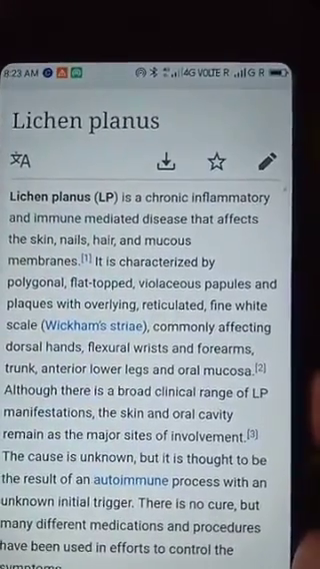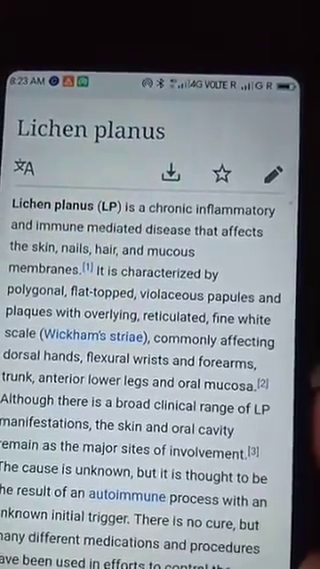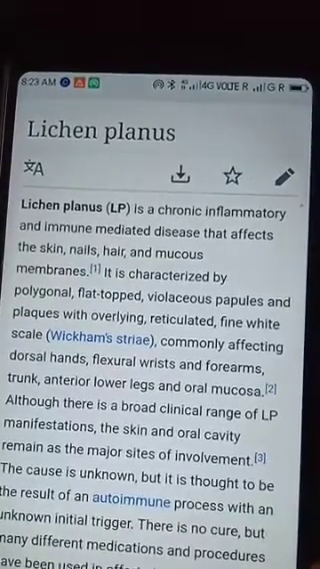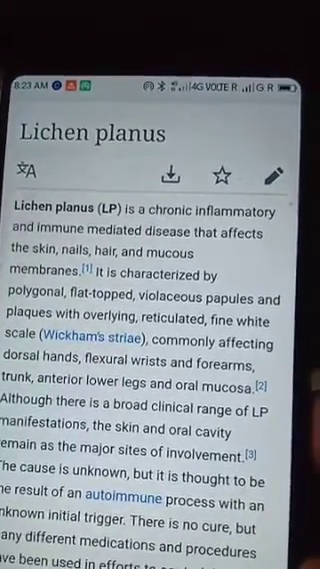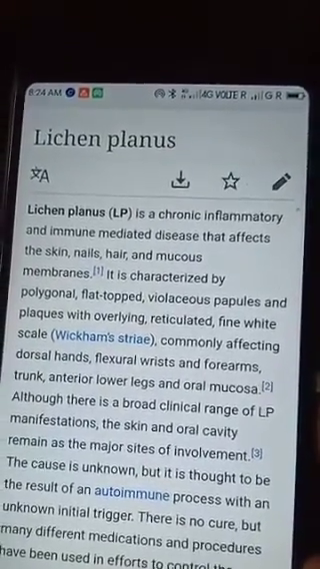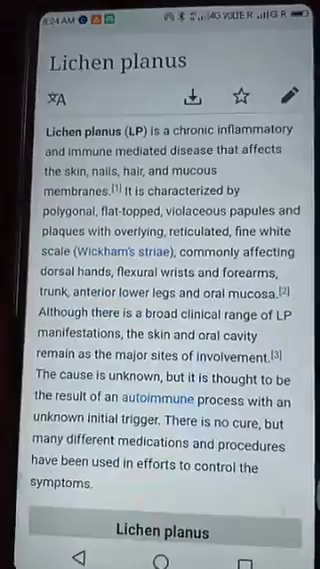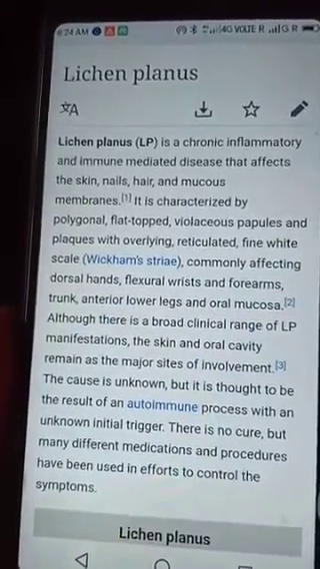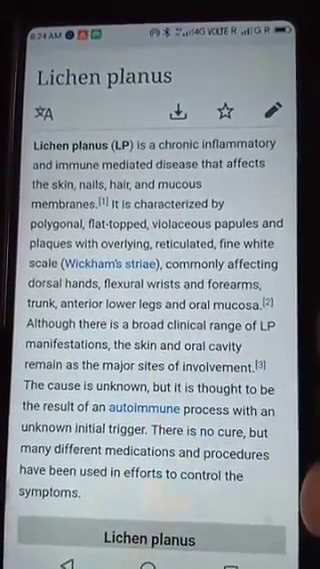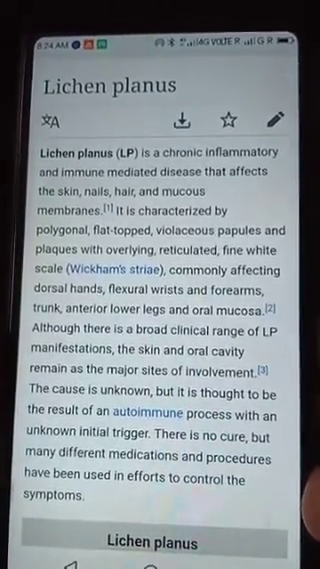Lichen planus is a chronic inflammatory and immune-mediated disease that affects skin, nails, hair, and mucous membrane. It is characterized by polygonal, flat-topped, violaceous papules and plaques with overlying reticulated, fine white scales, called Wickham's striae. It commonly affects dorsal hands, flexural wrists, but more commonly oral mucosa. The cause is unknown but thought to be the result of an autoimmune process with an unknown initial trigger. There is no cure, but many different medications and procedures have been used in efforts to control the symptoms.